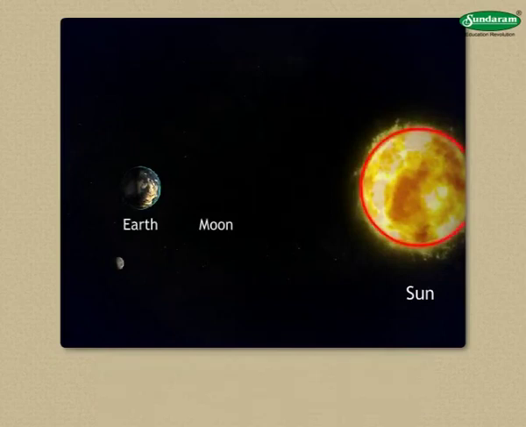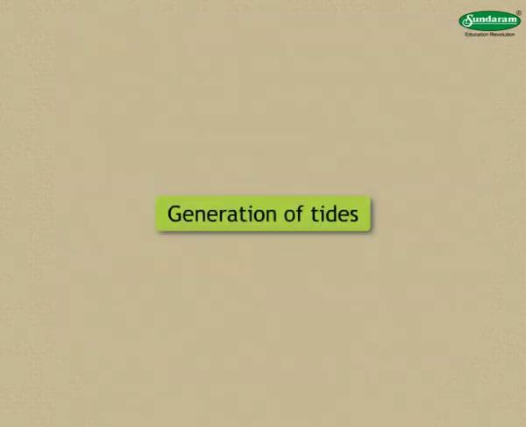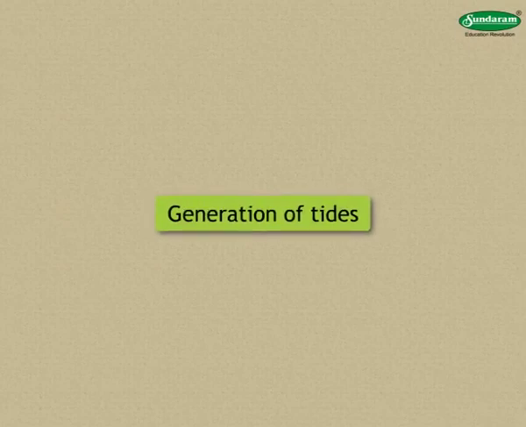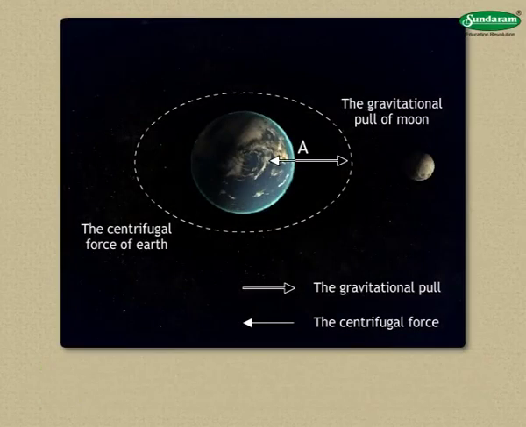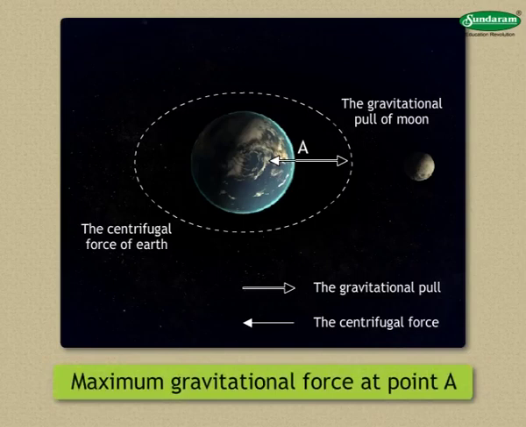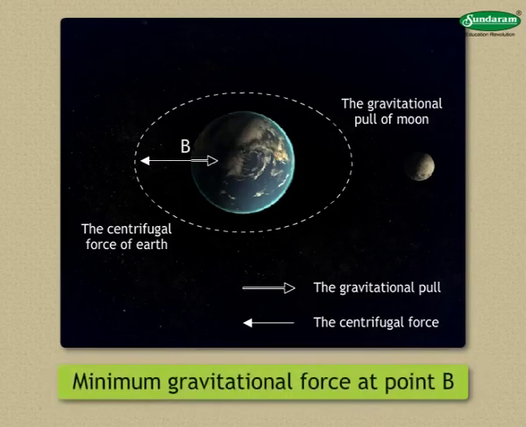The sun is a larger body, but as the moon is closer to the earth, the moon's gravitational force is greater than that of the sun. Let us try to understand how tides are generated by the moon. Point A on the earth is closer to the moon. So, the gravitational force of the moon is maximum at this point. At point C, it will be moderate, and at point B, it will be minimum.